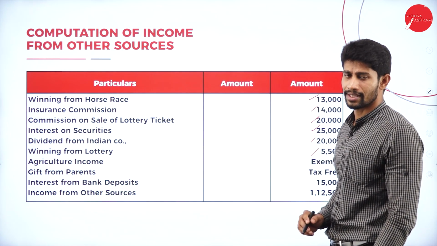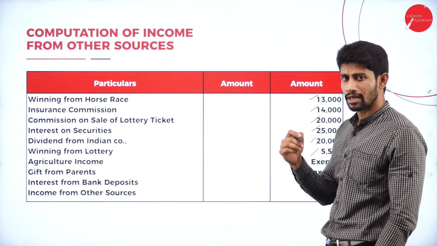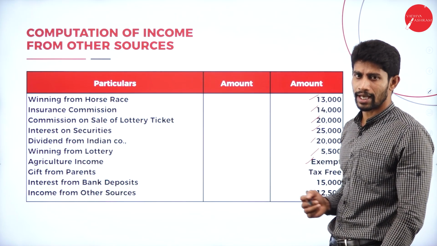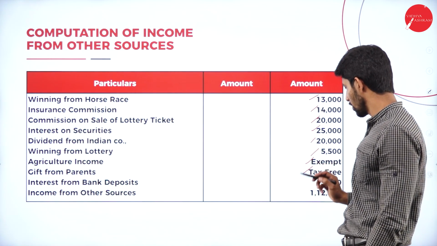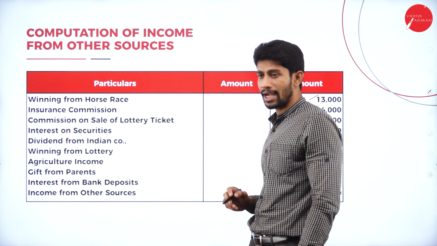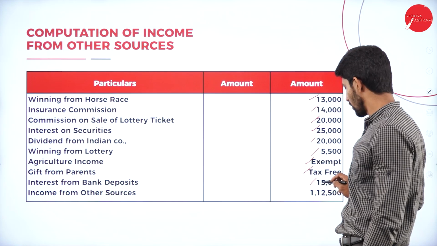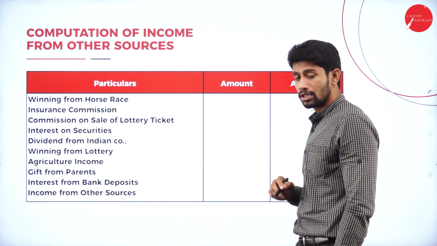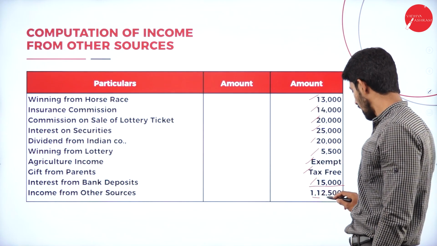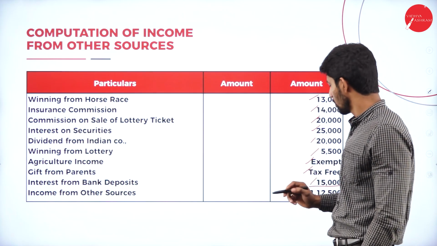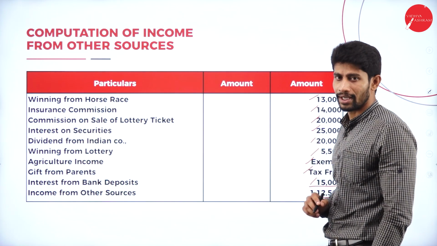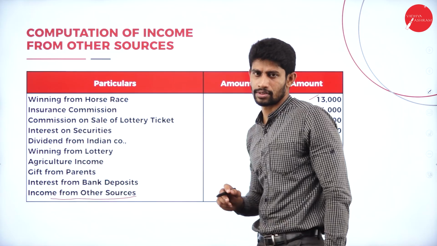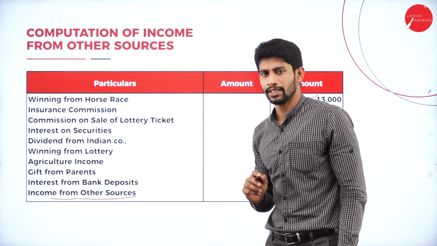Next, agriculture income, as I said, we have to assume it is Indian agricultural income, so it is exempted. Next, gift from parents, need not collect the tax on that, it is tax free, need not write the value. Next, interest from bank deposits, it is taxable, so we have written the amount 15,000. If you total all the values, the total you will get is rupees 1,12,500. So that value is called what? Income from other sources.